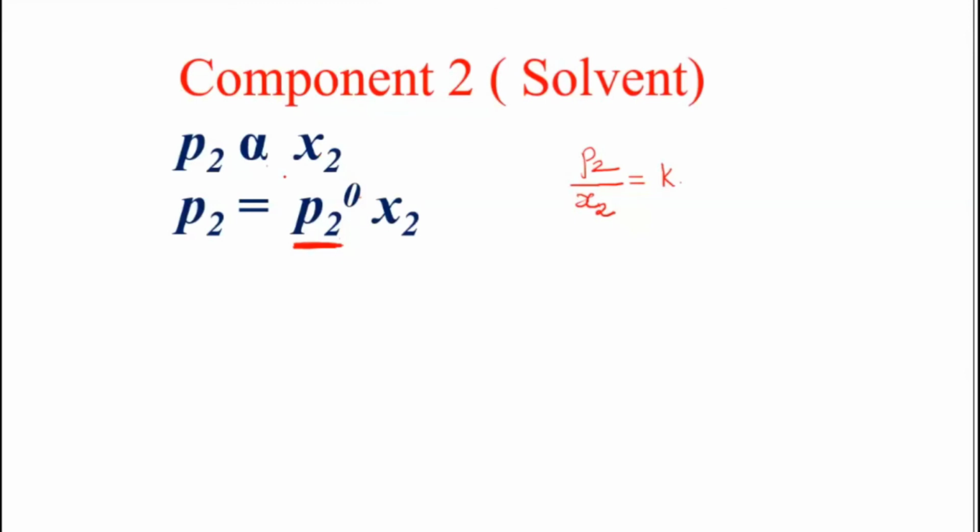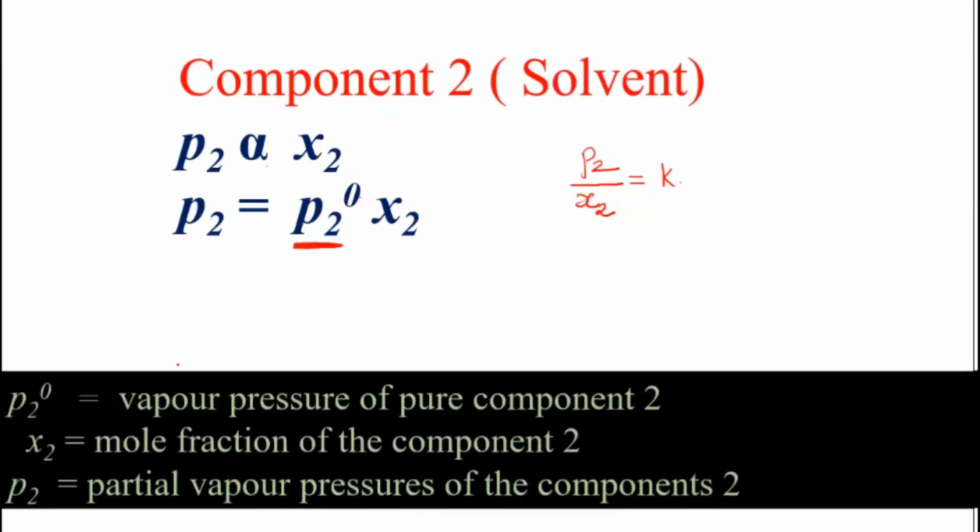And I told you the vapor pressure of a pure component is always a constant. So every time, this K value will be equal to the vapor pressure of the pure component. So you can write P2 naught will be equal to this. P2 naught is the vapor pressure of the pure component, X2 is the mole fraction, and P2 is the partial vapor pressure of that particular component.